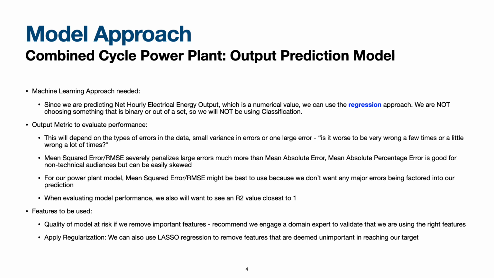taking place. When determining features to be used, we don't want to risk the quality of the model by removing important features, so we might want to engage a domain expert to validate that we're using the right features. We could also apply regularization and use the lasso method to remove features that are deemed unimportant in reaching our target.